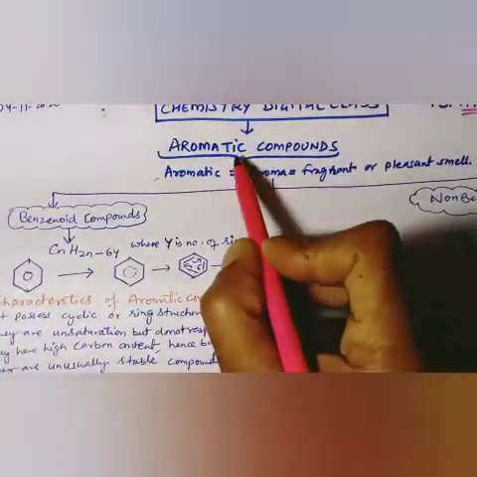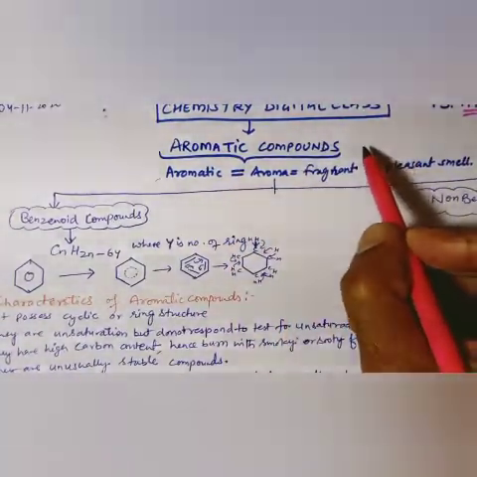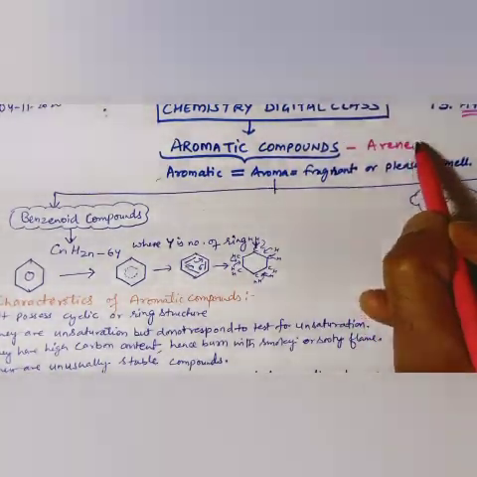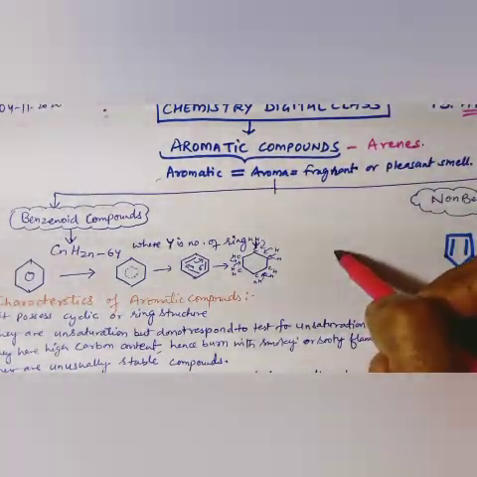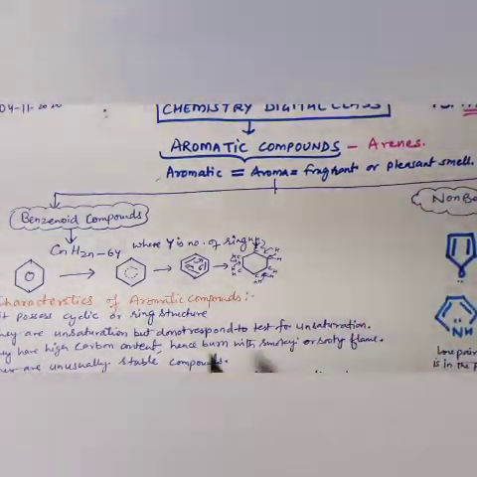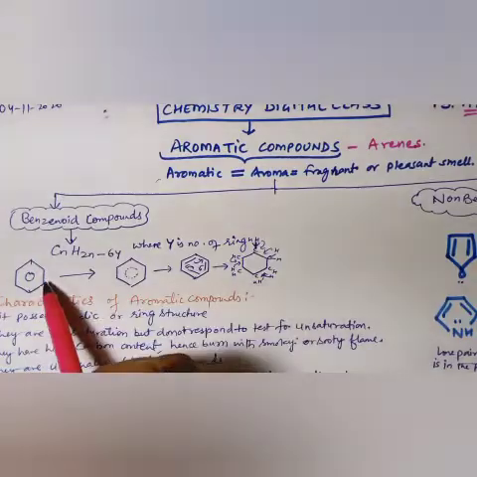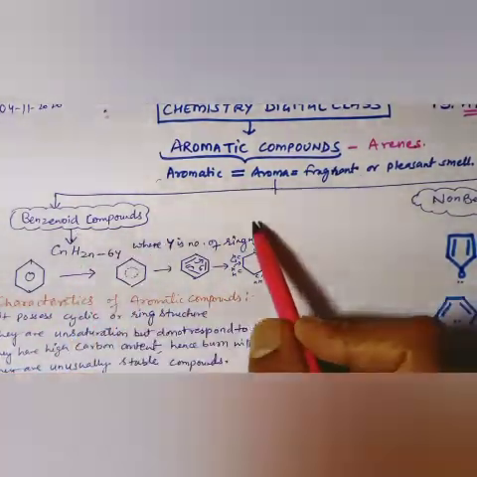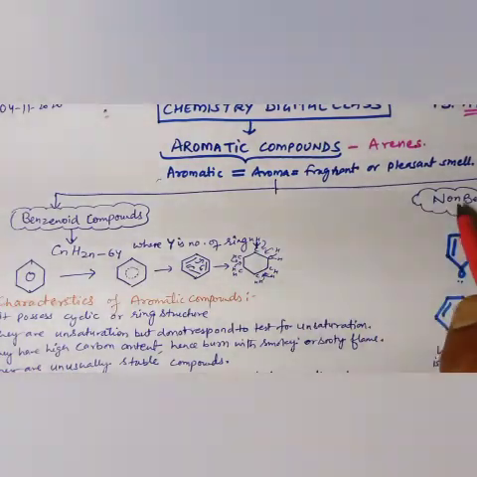Now if we talk about aromatic compounds, basically, dear students, these are the hydrocarbons which are also called arenes. Commonly they are called arenes, and aromatic compounds containing a benzene ring, a six-carbon ring, are called benzenoid. And those which do not contain a benzene ring are called non-benzenoid compounds.